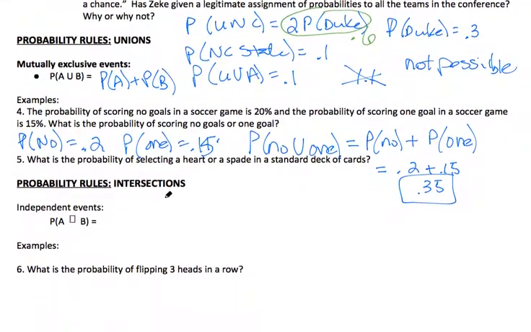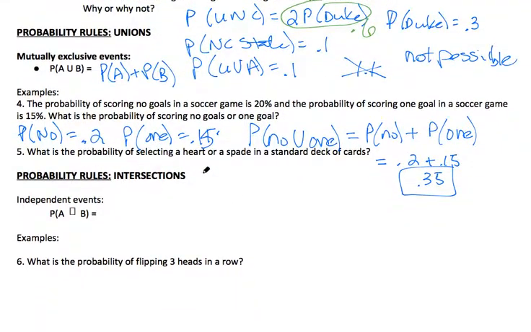Okay, what is the probability of selecting a heart or a spade? Well, again, these are mutually exclusive. We can't have a heart and a spade. So the probability of a heart or a spade is equal to the probability of a heart plus the probability of a spade.